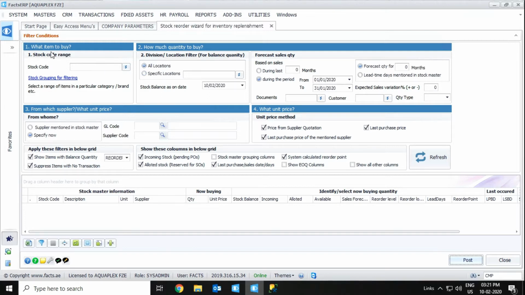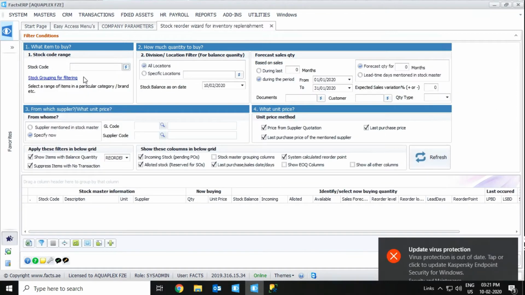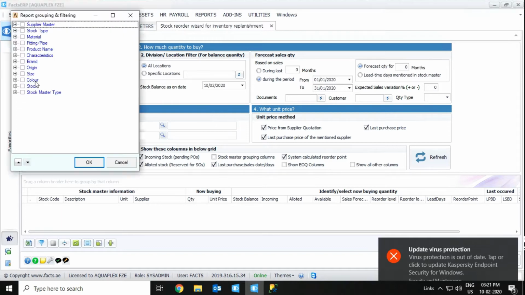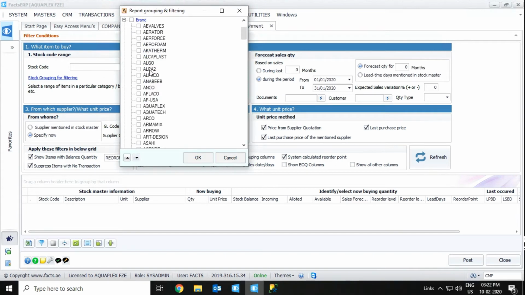We can see the stock selection and the basic selection on the upper side and the result on the lower side. Basically we have an option to select the stock codes from here. If we are selecting a few particular stock codes, we can select from this list. We can tick the respective stock, and we have provision to search in this window. Moreover, we have an option to select a particular group from this stock grouping based on the group or brand. Now I'm selecting based on the brand.